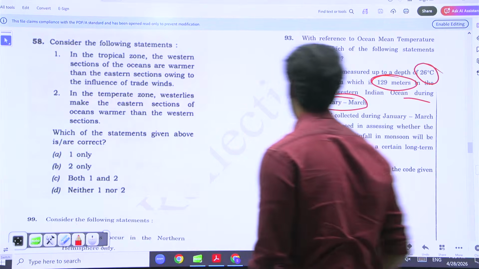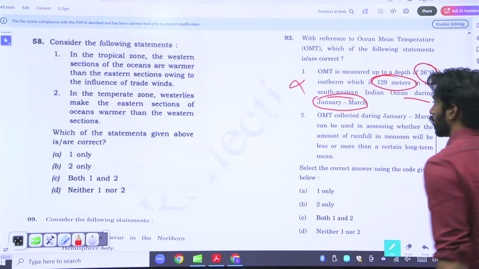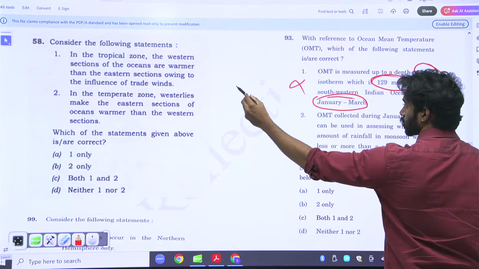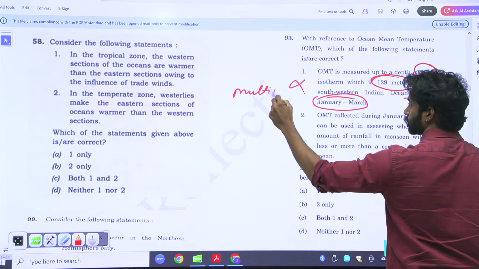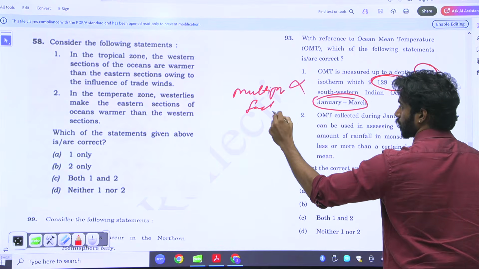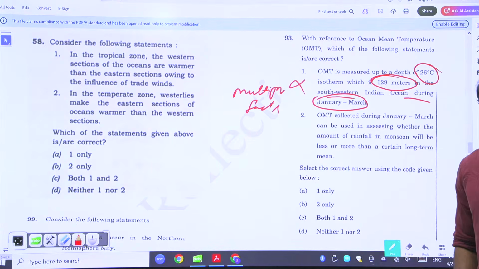Okay, a number is given, you will strike it down. The other elimination technique that you'll use is multiple facts. Multiple facts are given. Whenever a statement has multiple facts, what is it? It is wrong.